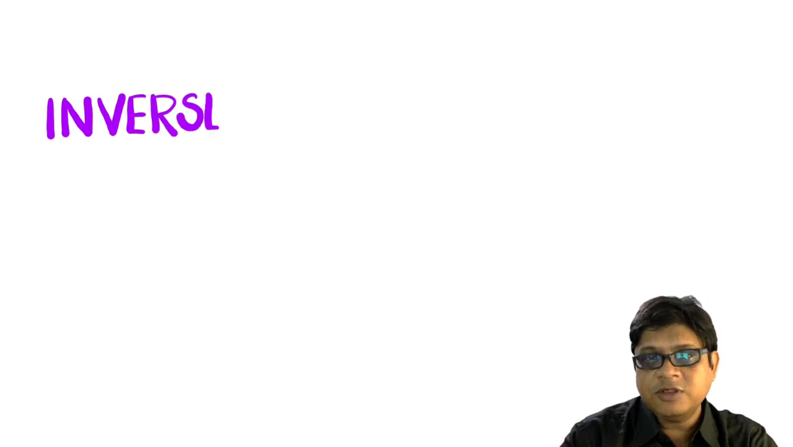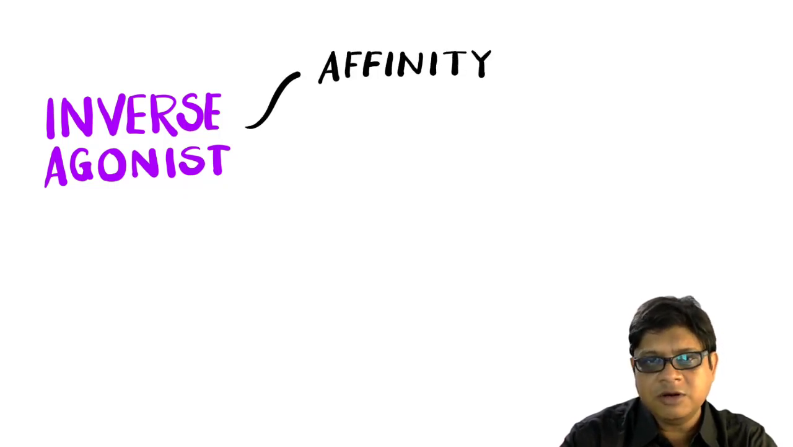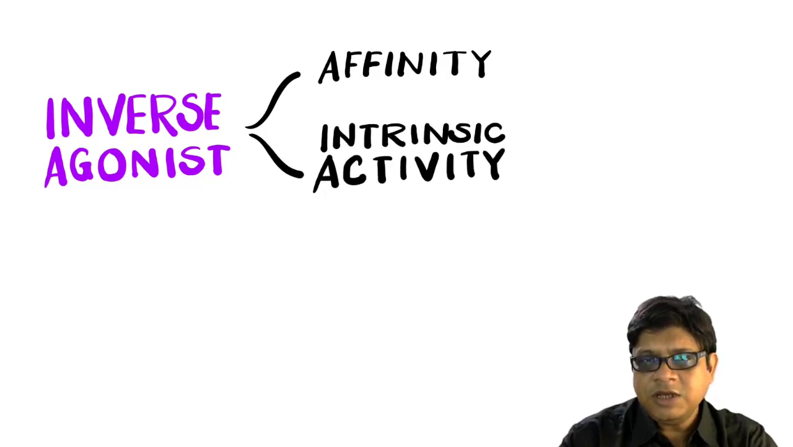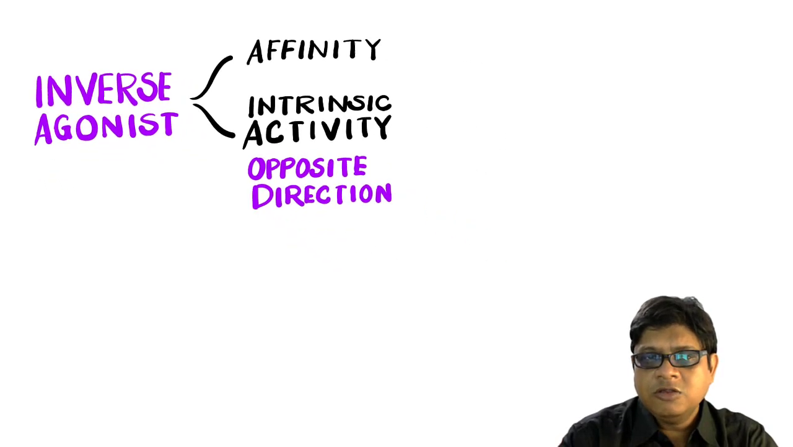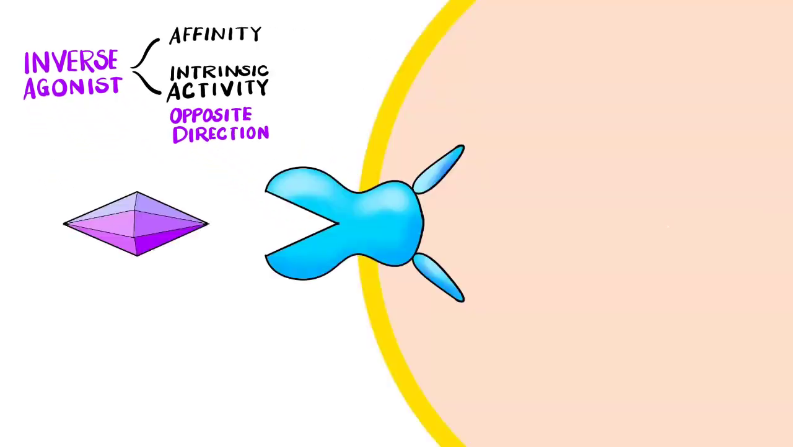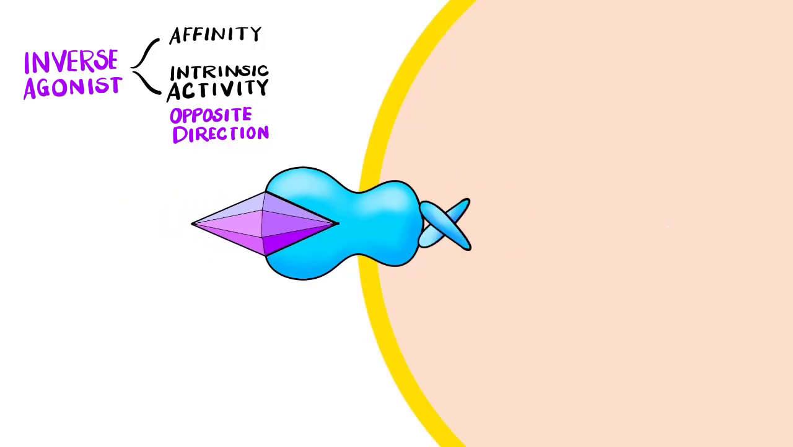And lastly, we have the very weird and very interesting kind of ligand, that is the inverse agonist. Now the inverse agonist, again from the name we can get an idea, it does something that's totally opposite or inverse of a full agonist. So inverse agonists, they have affinity at the same receptor, but their intrinsic activity would be in the opposite direction of the full agonist. So if the full agonist produces some kind of a physiological effect, inverse agonist will produce the opposite effect.